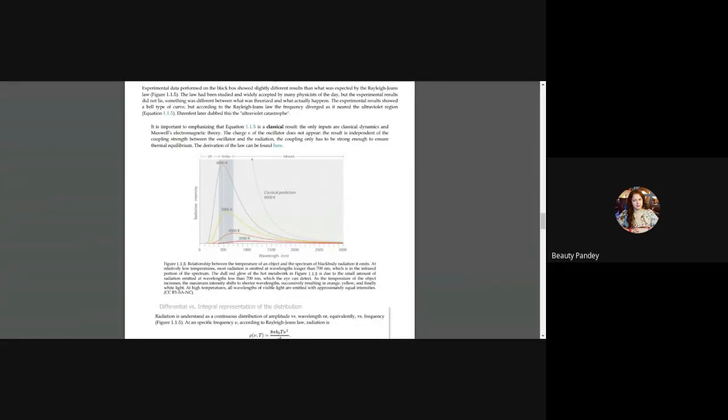So we have studied Stefan's law, and then Wien's displacement law. Stefan's law was directly proportional to temperature, due to which we saw that the intensity kept on increasing with the increase in temperature. And in Wien's displacement law, we saw that the wavelength of the maximum radiation is inversely proportional to the temperature. So as the temperature increased, the peak and the intensity increased, but the wavelength shifted towards the left side.